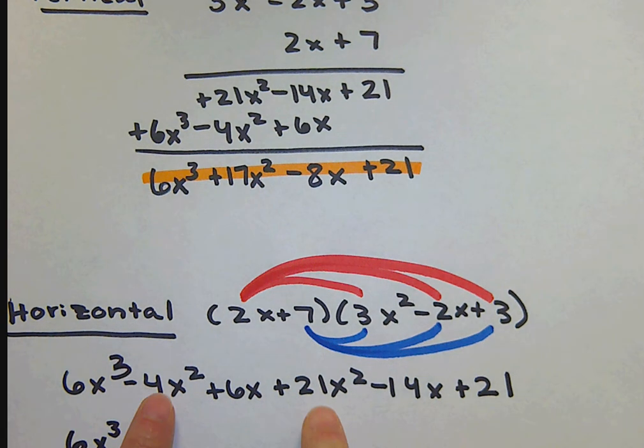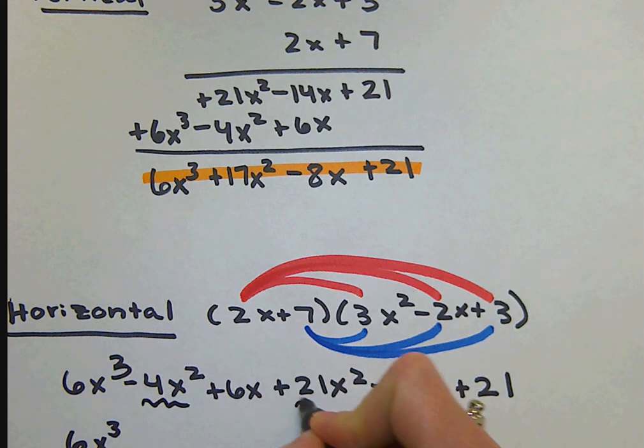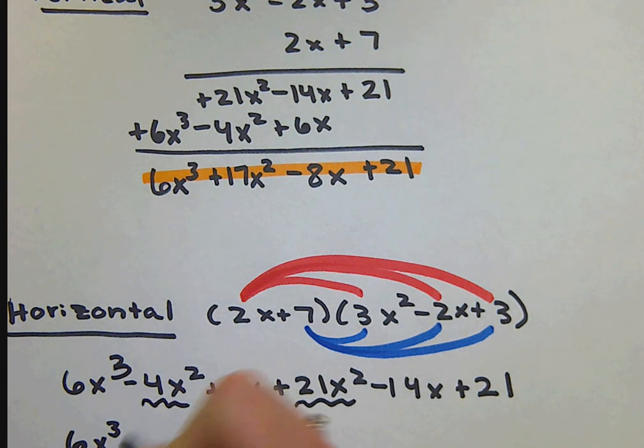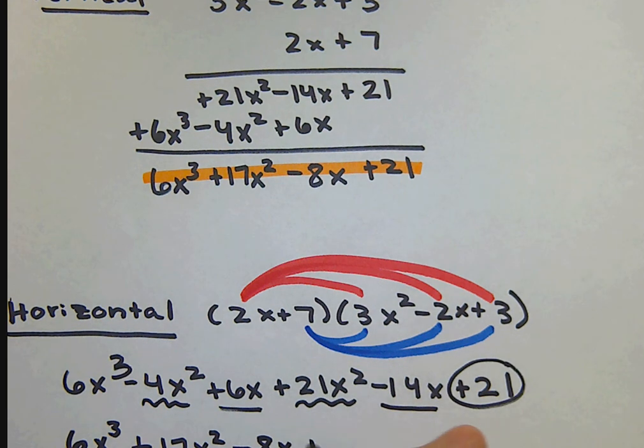Now I'm looking for my x squared, so I see a negative 4x squared and a positive 21x squared, so that's where my positive 17x squared comes from. Positive 6x minus 14x ends up being negative 8x, and then I've got just my constant 21 right here.